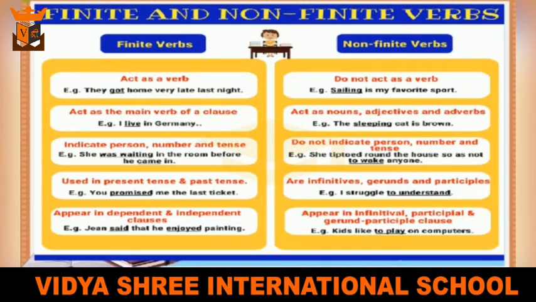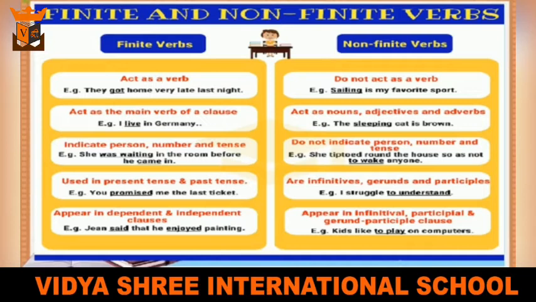A finite verb acts as the main verb of a clause, whereas non-finite verbs act as nouns, adjectives and adverbs. Example, I live in Germany. Here live is the main verb, whereas in the sleeping cat is brown, sleeping is describing the noun, so it is used as an adjective. Finite verbs indicate person, number and tense, whereas non-finite verbs do not indicate person, number and tense.